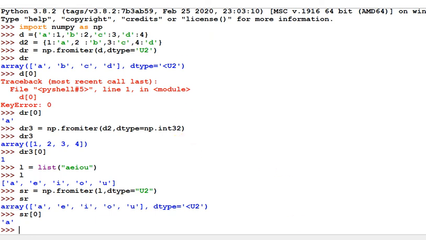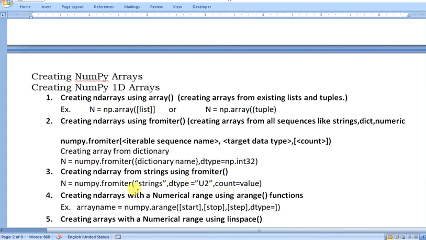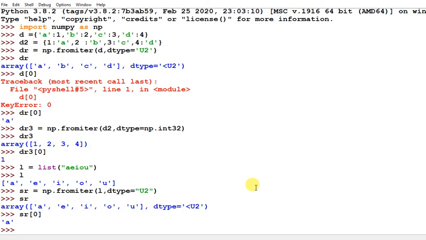The next topic is creating an array with a numerical range using arange. So the arange function we can use to create an array of some specific range of values. I am creating array 4 using np.arange, because we already know the range function.